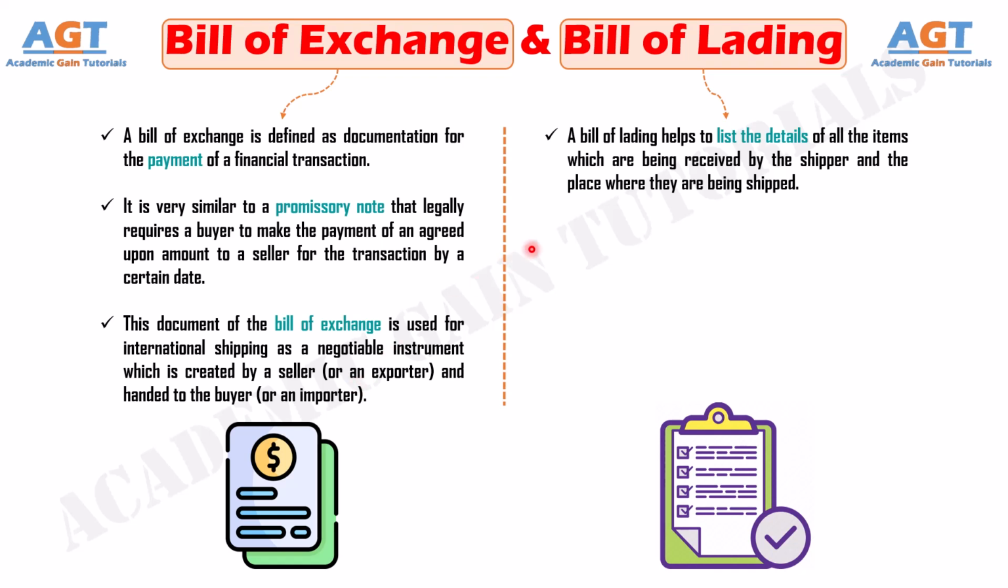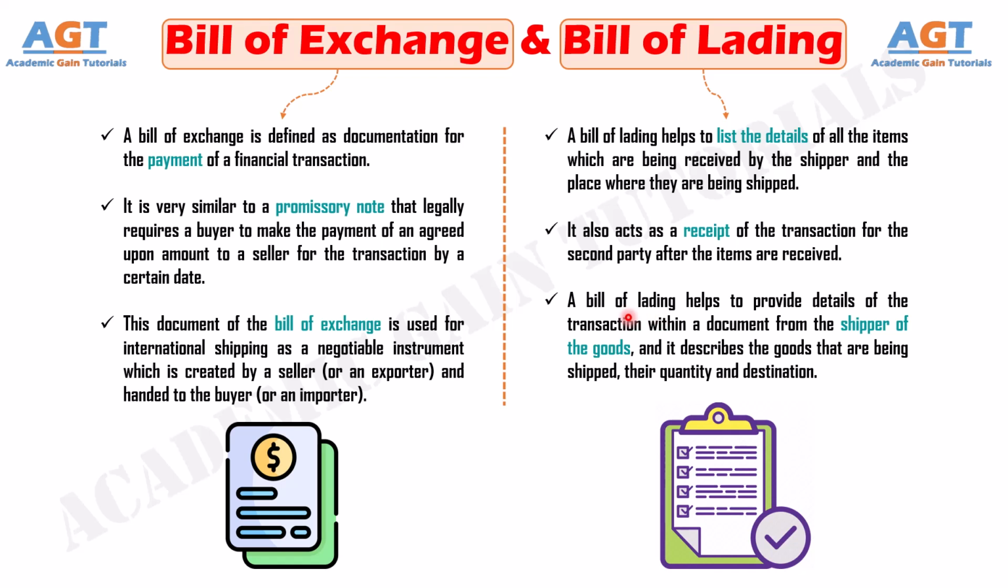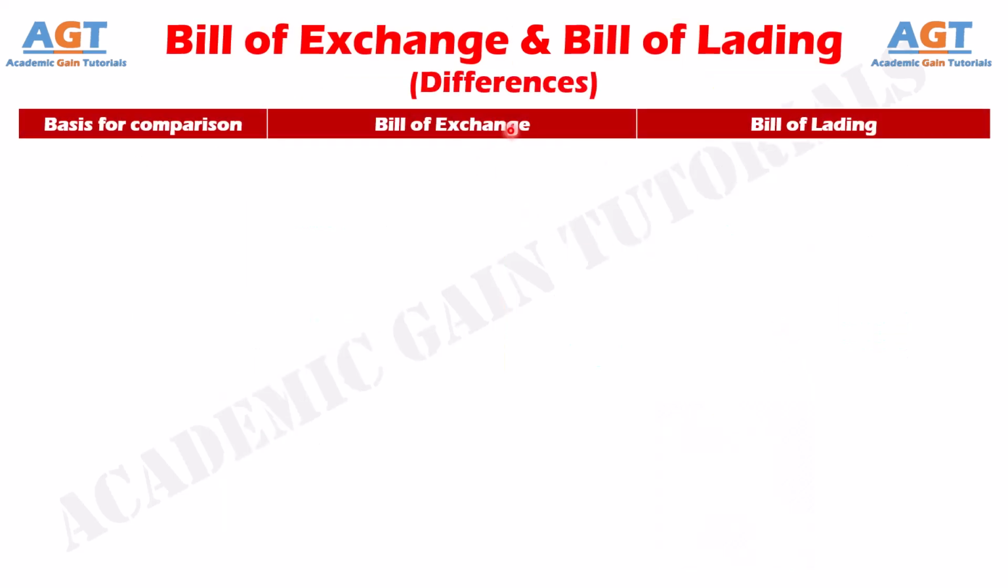On the other hand, a bill of lading helps to list the details of all the items which are being received by the shipper and the place where they are being shipped. It also acts as a receipt of the transaction for the second party after the items are received. A bill of lading helps to provide details of the transaction within a document from the shipper of the goods, and it describes the goods that are being shipped, their quantity and destination. So, let's look into the basic differences between bill of exchange and bill of lading in a tabular form.